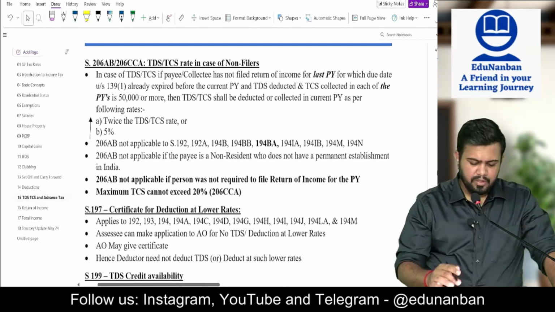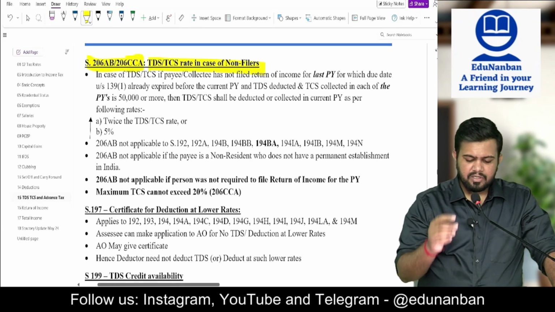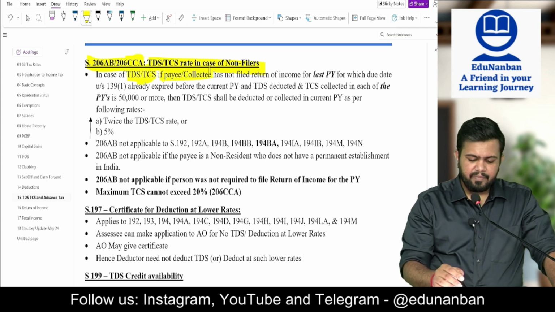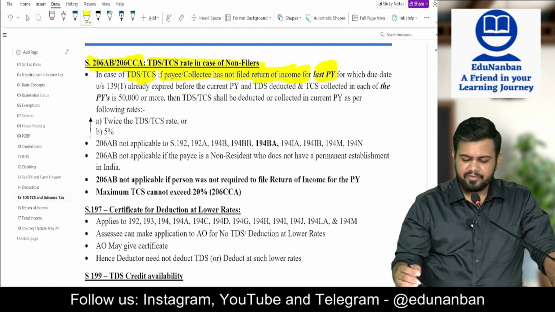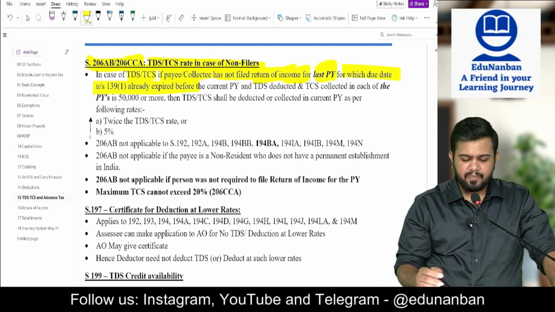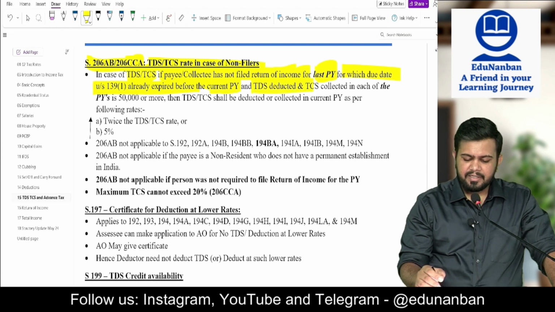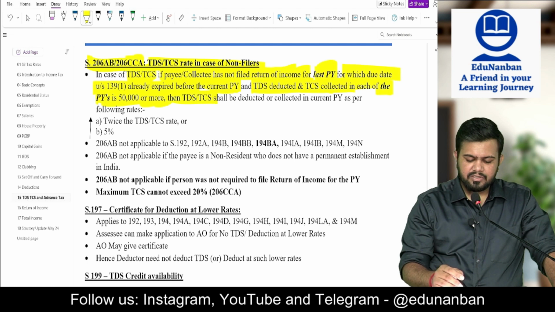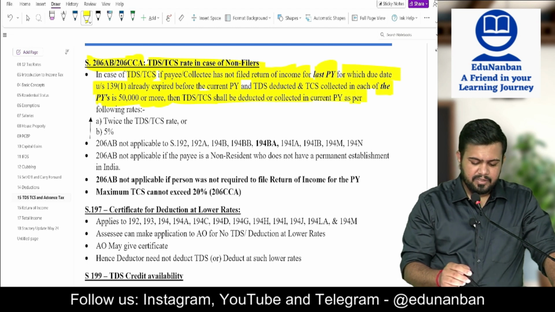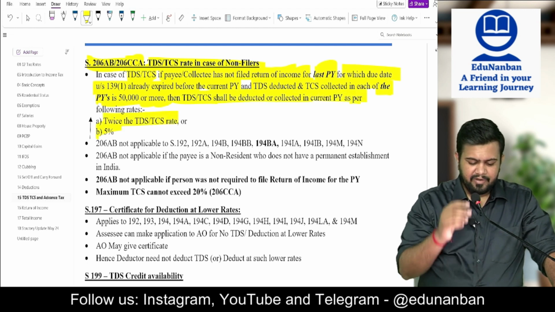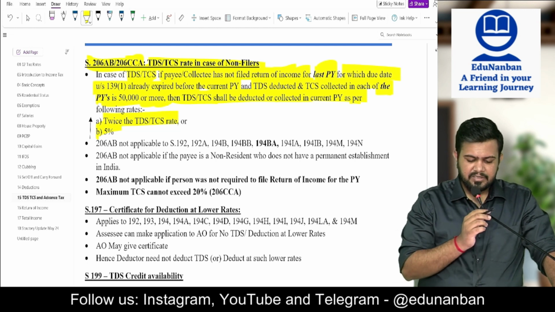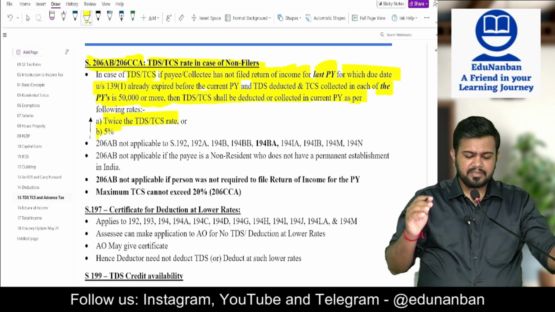Next, 206AB, 206CCA: TDS or TCS rate in case of non-filers. So, in case of TDS or TCS, if the payee or collectee has not filed the return of income for the last previous year for which the due date has already expired before the current previous year, and TDS or TCS collected in each of the previous years is 50,000 or more, then TDS or TCS shall be deducted or collected at twice the TDS rate or 5%, whichever is higher. So what does this section say?